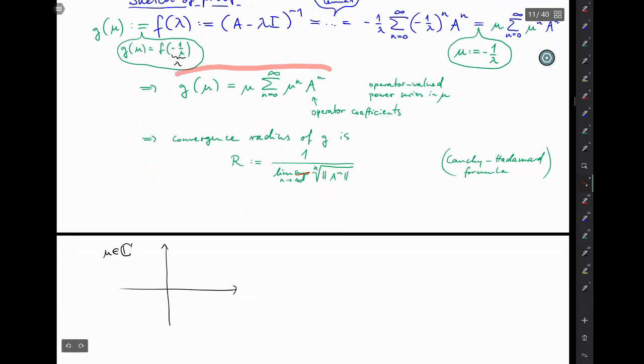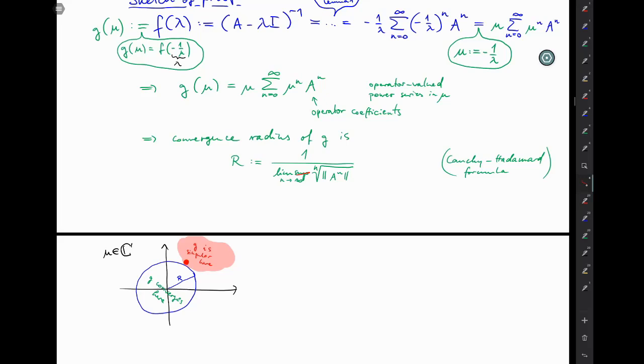Well, here our function G is this power series of the complex variable mu in the complex plane. And its convergence radius is capital R. And then if you learned about power series in the complex plane, then you learned that the convergence circle or disk ends here because it hits an obstacle, a singularity. So there is a point, possibly one of many, where G is singular. G is not defined there.